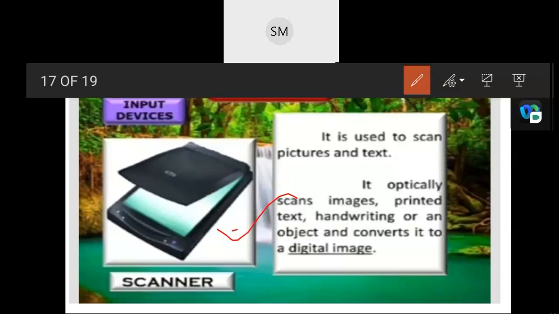It is an input device that captures images from photographic prints, posters, magazines, and similar sources for computer editing and display. Scanners come in handheld and flatbed types, and if you would like to scan in black and white or color, you can utilize that.